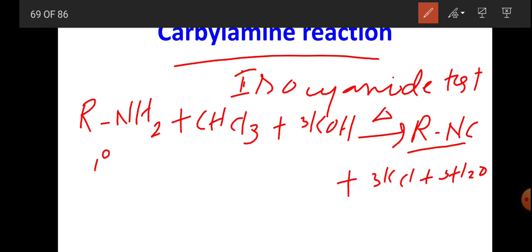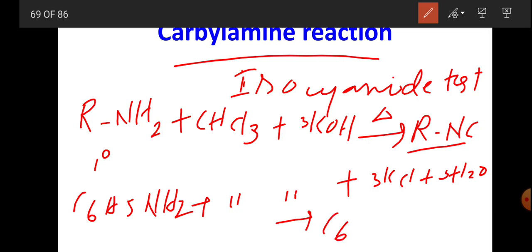If you take aniline, C6H5NH2, the product is C6H5NC. So this is phenyl isocyanide.